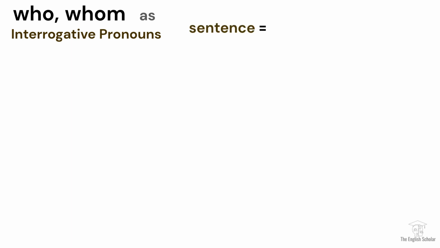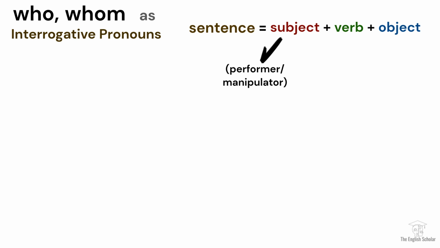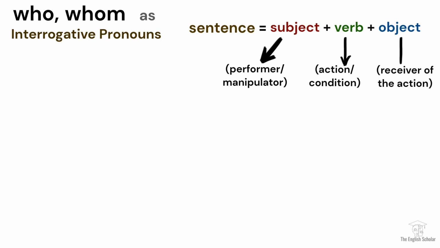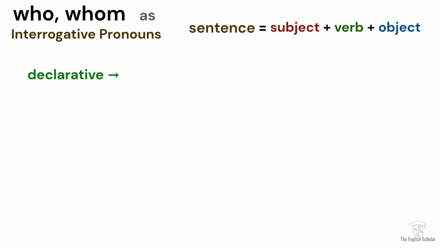Normally, a sentence contains a subject, which is the performer, a verb, which is the action or condition, and at least an object, the receiver of the action word, if any. The difference between who and whom is related to their function as the subject or object of a sentence. When turning a sentence into a question, who is used as a substitute for the subject, the person or thing doing or performing the action, and answers the question, who is the sentence about?